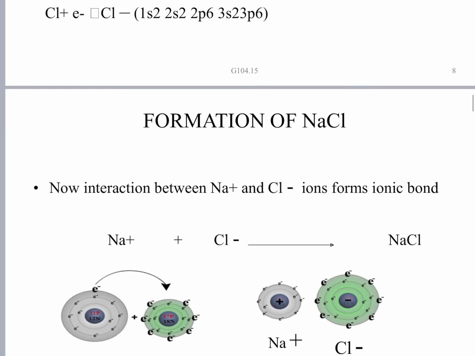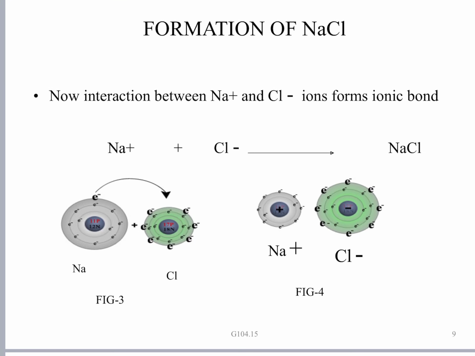Okay. So now we will see the formation of sodium chloride. See, you have got Na plus ion and Cl minus ion together. It is a fundamental law of nature that like charges repel and opposite charges attract.